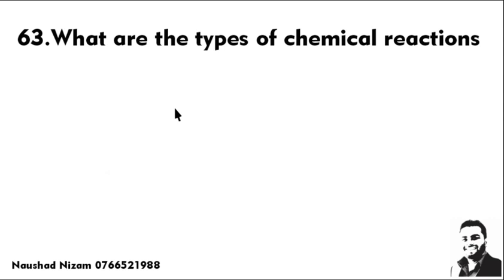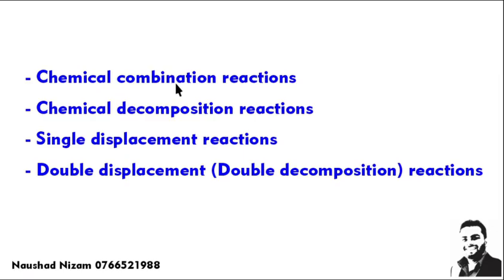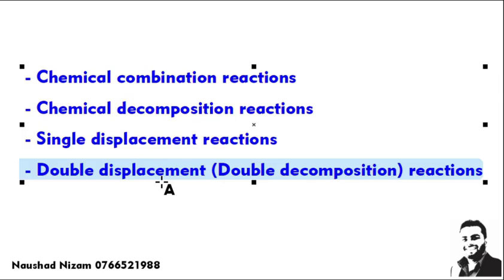What are the types of chemical reactions? In this chapter, we will learn there are 4 types: chemical combination reaction, chemical decomposition reaction, single displacement reaction, and finally, double displacement reaction or double decomposition reaction. These are the 4 types of chemical reactions. We will explain further with examples.